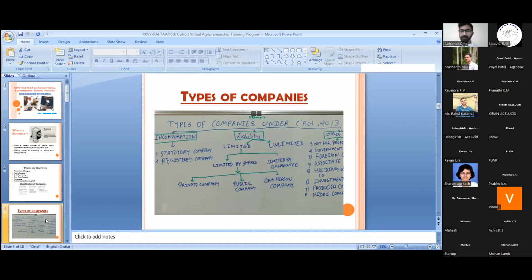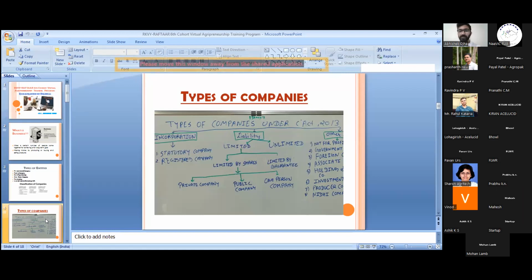Foreign companies are those companies which are specifically defined in the Companies Act as a foreign company, and their shareholders or directors might be from a foreign country only. And it must specify that at least one director should be of Indian origin or a citizen of India.